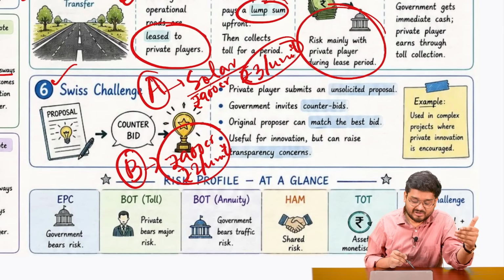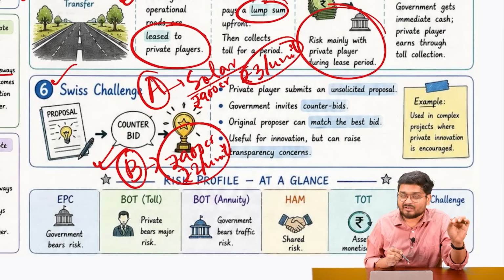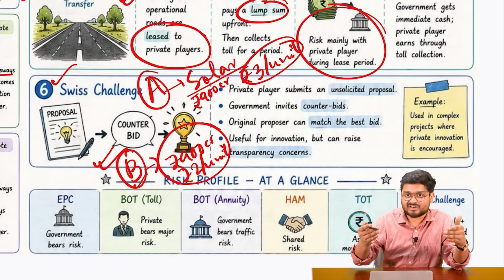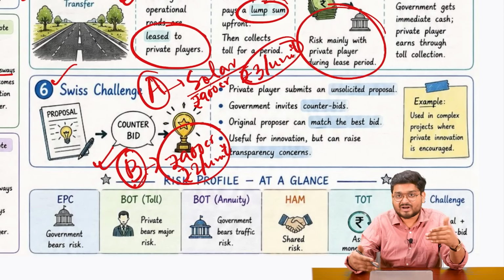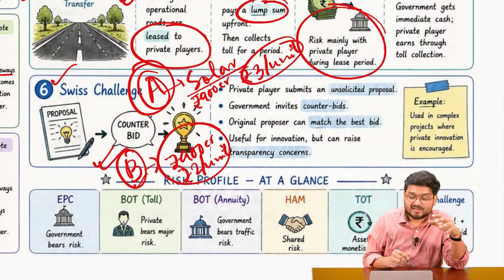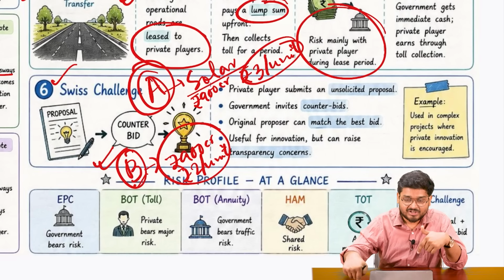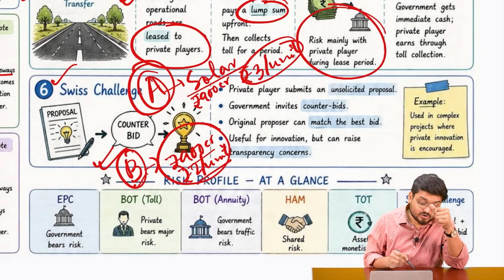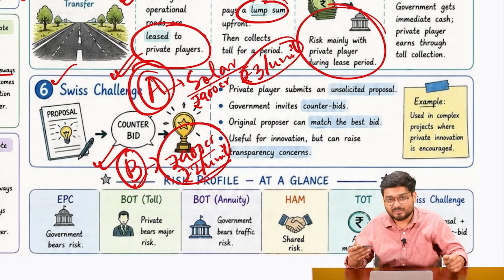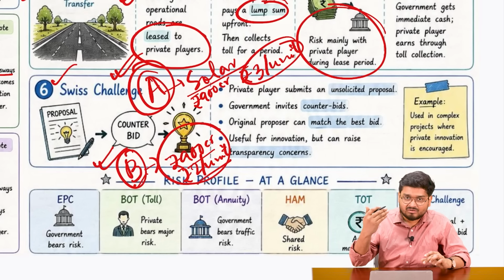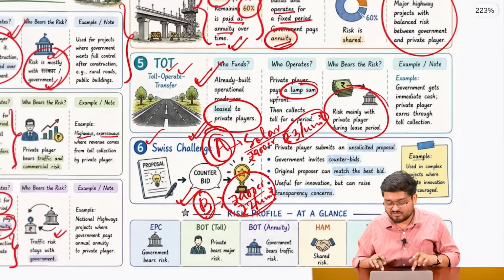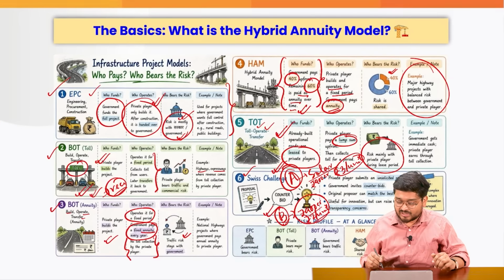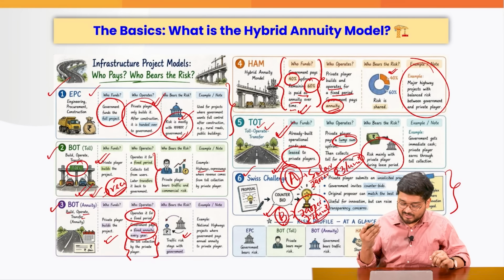So naturally the government would invite bidder B, the company B, to have that solar farm constructed on that desert area. Now, in the Swiss challenge, what happens? The government will tell A that, okay, see, B has presented this offer. So, can you match this 2 rupees per unit? If yes, then the contract will go to A. If not, the contract will go to B. So, it is actually enabling the private companies to have more innovation and cost cutting. And at the end of the day, the infrastructural projects are done in a very safe way.